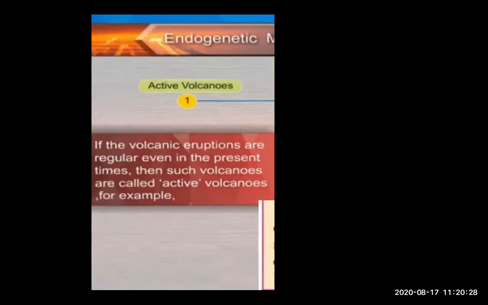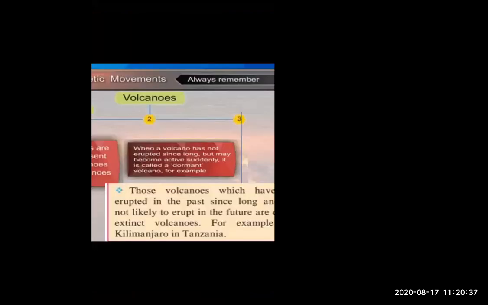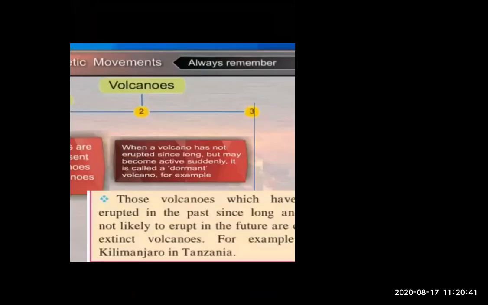Now first is active volcano. What is meant by active volcano? If the volcano eruptions are regular even in the present times also. For example, take an example of Japan.